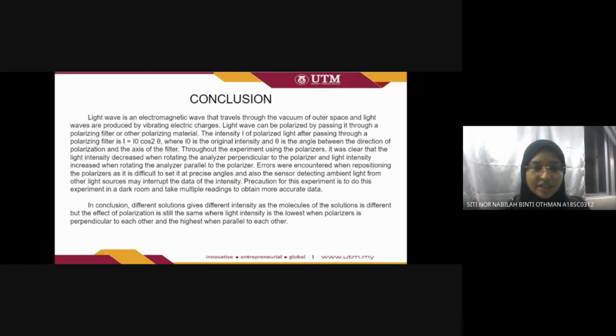So in conclusion, different solutions will give different intensities as the molecules of the solutions are different, but the effect on polarization is still the same, where light intensity is the lowest when the polarizers are perpendicular to each other and the highest when parallel to each other.